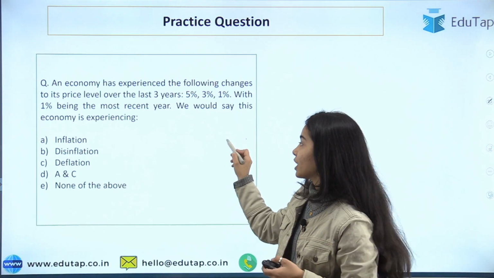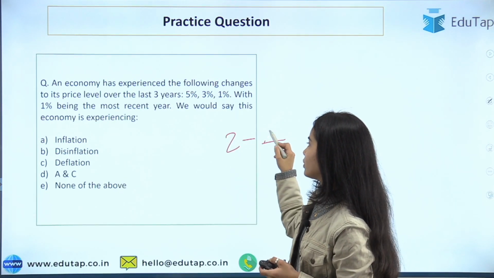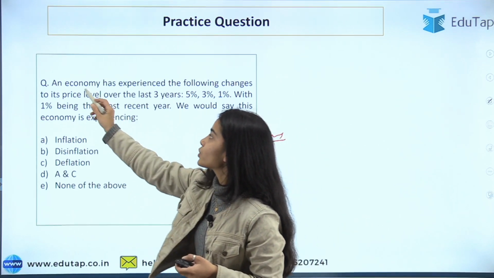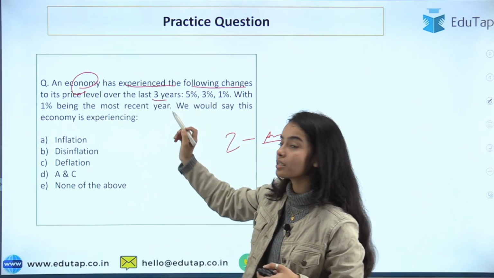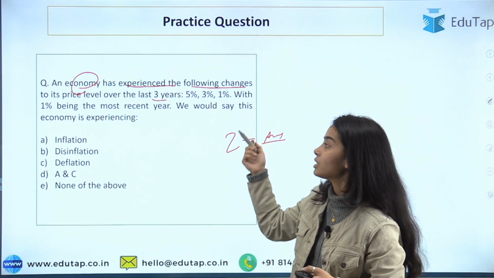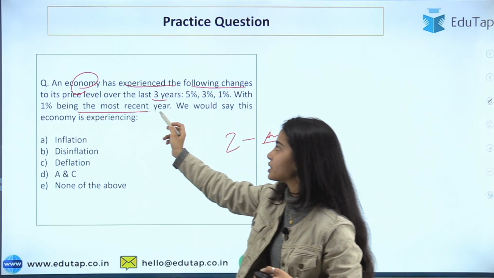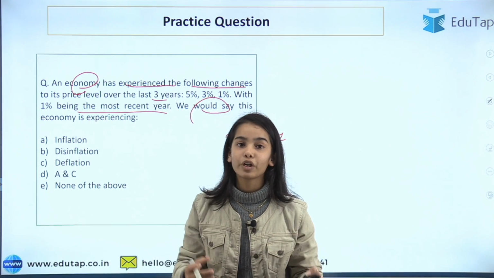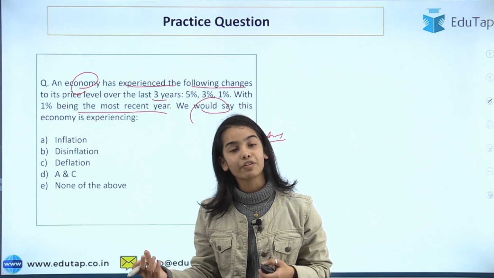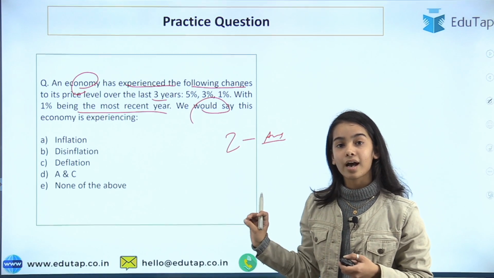Then we come to the second question. You need to write 2 and then you have to write your answer. Okay, so an economy has experienced the following changes to the price level in the 3 years: from 5%, 3% to 1%, with 1% being the most recent year. You have to tell what the economy is experiencing: inflation, disinflation or deflation. This also I hope you can easily answer.